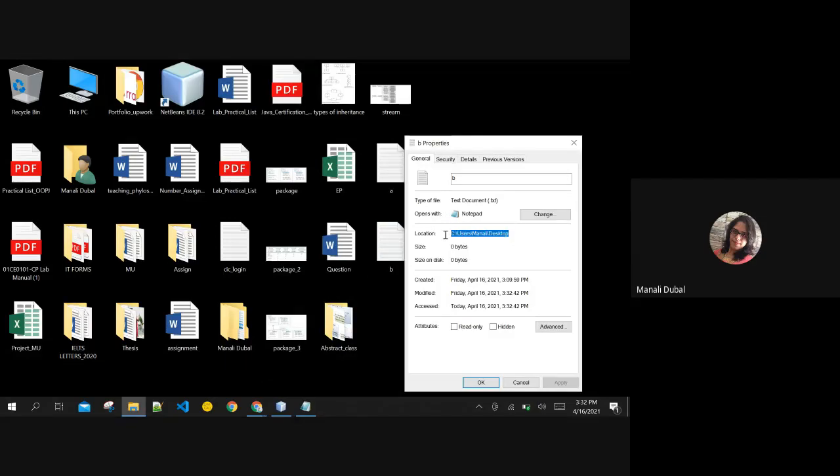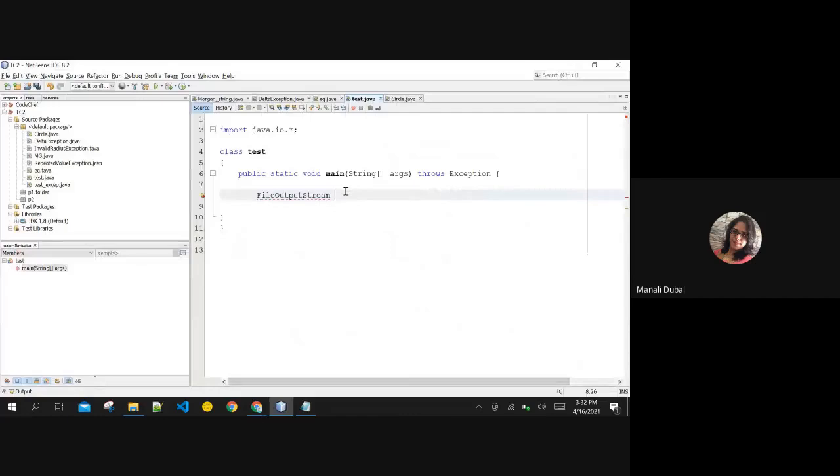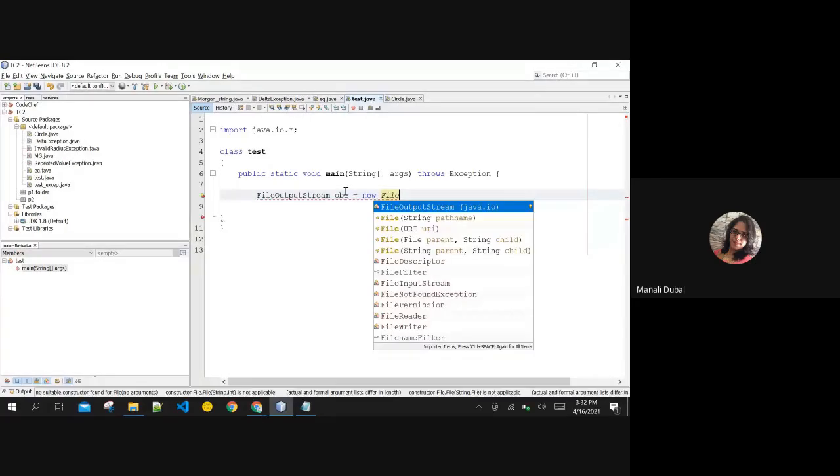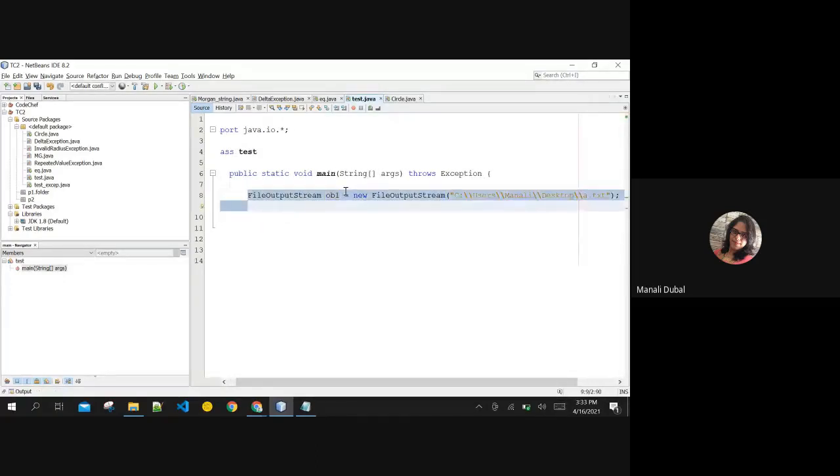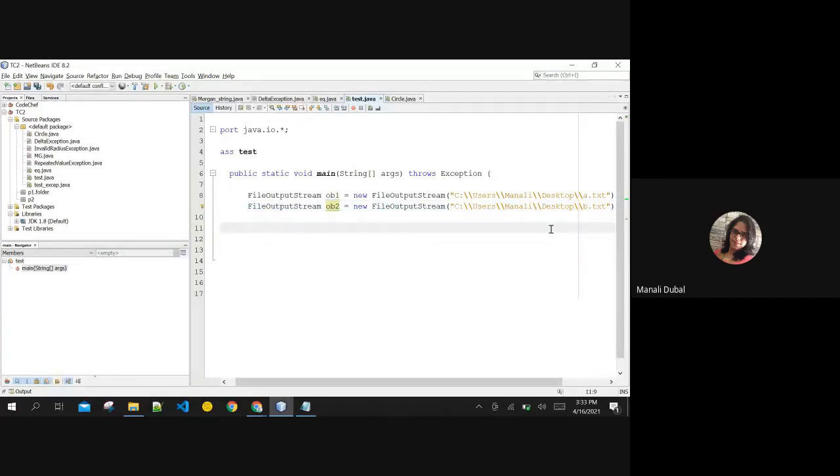If I go to the properties, I can get the location of this file, and I can use this location for creating the object of output stream. I am creating the object of output stream here, and I am passing the name of the file. First is a.txt, and second is the other file. This can work with multiple files, but I am showing you the example with 2 files. I am creating another object for a file output stream, and you want to write the data to both the files at the same time.